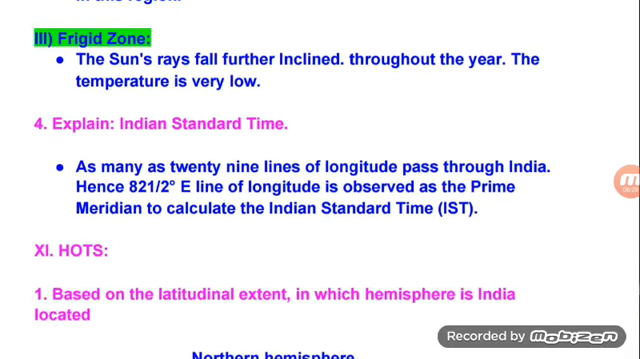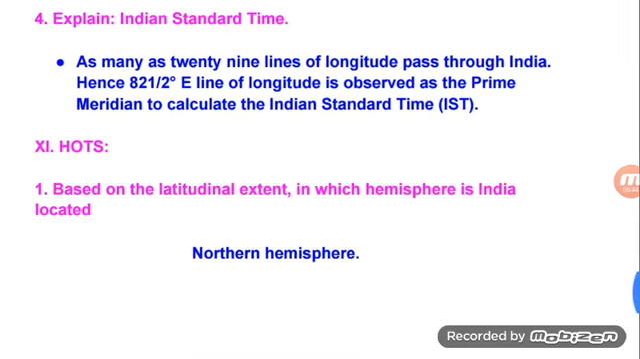Explain Indian Standard Time. As many as 29 lines of longitude pass through India. Hence, 82.5 degree east line of longitude is observed as the prime meridian. To calculate the Indian Standard Time (IST), hours based on the latitudinal extent. In which hemisphere is India located? Northern Hemisphere.